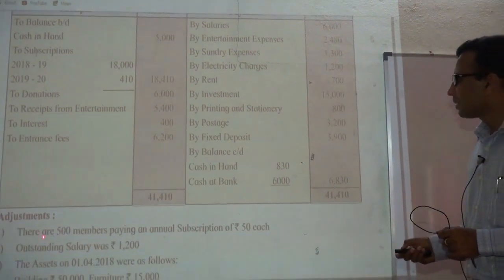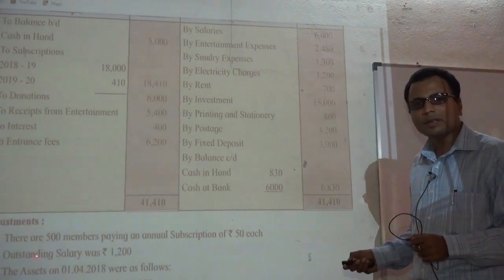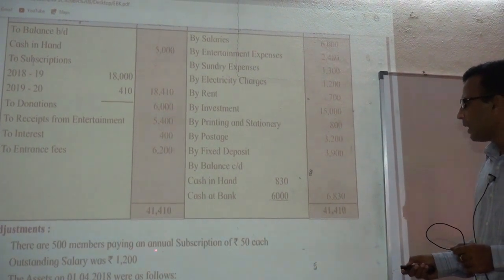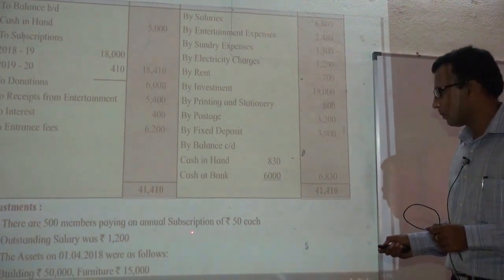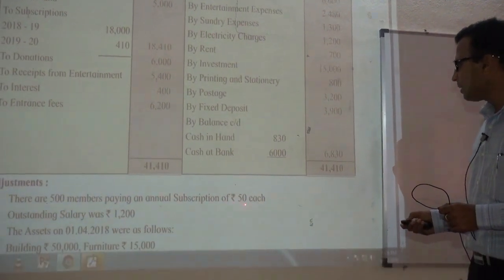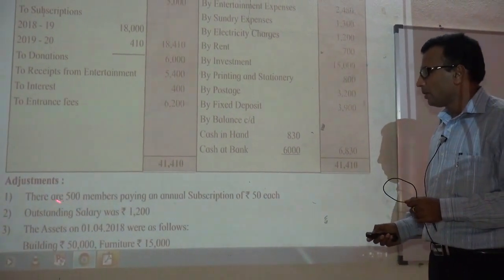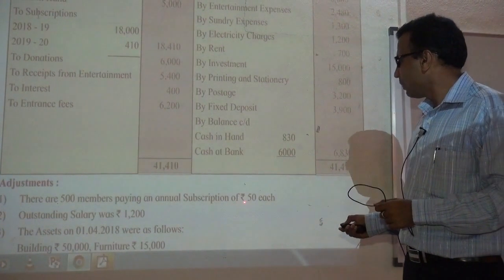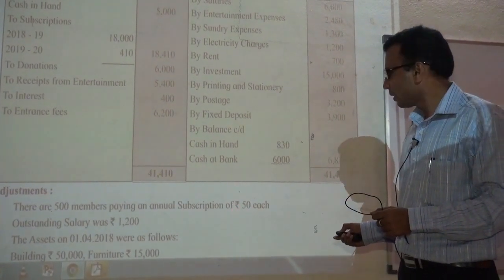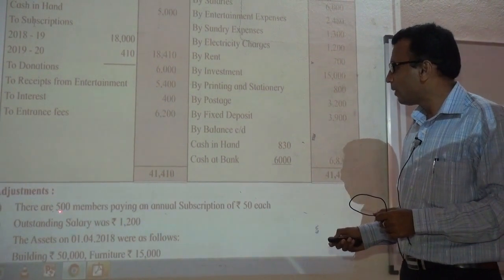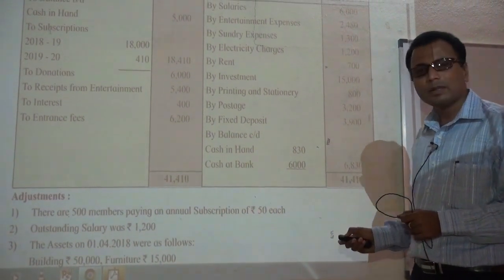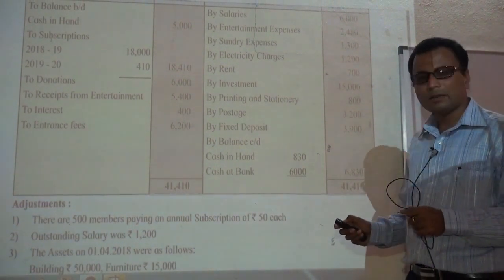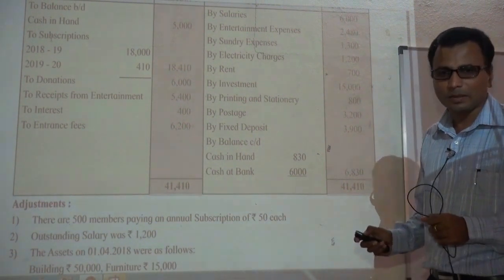Now the adjustments. The first adjustment is important here. There are 500 members of this concern paying an annual subscription of rupees 50 each. Means there are 500 members of this concern and each member pays rupees 50 every year. So 500 into 50, 25,000 is the amount of subscription that we are eligible to get every year.